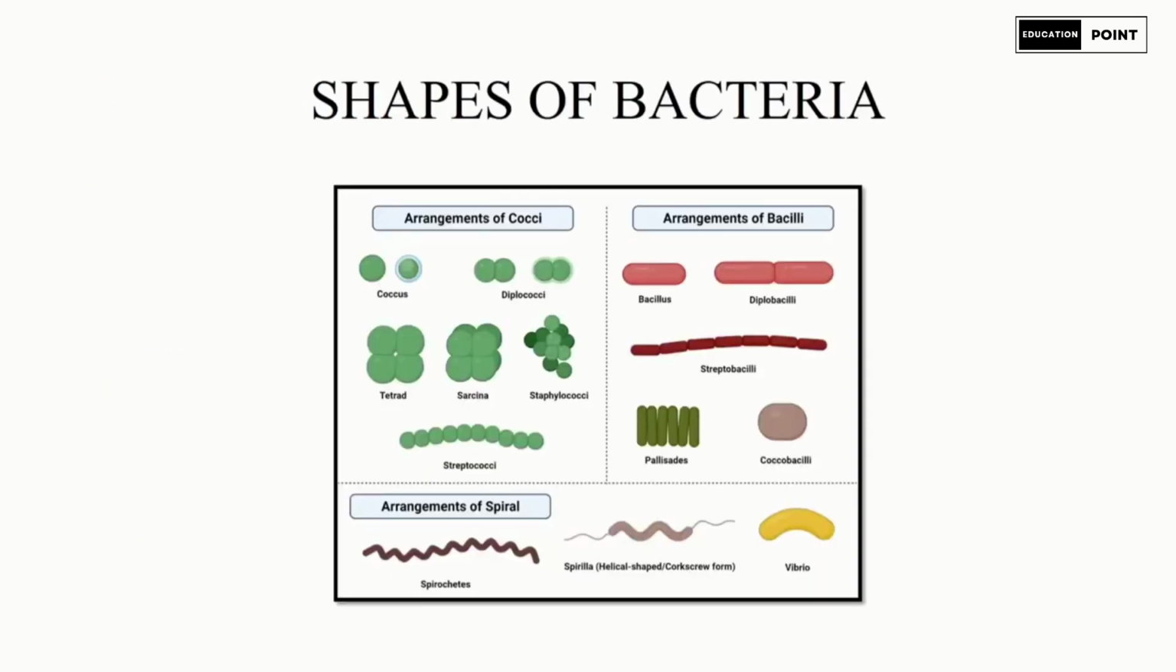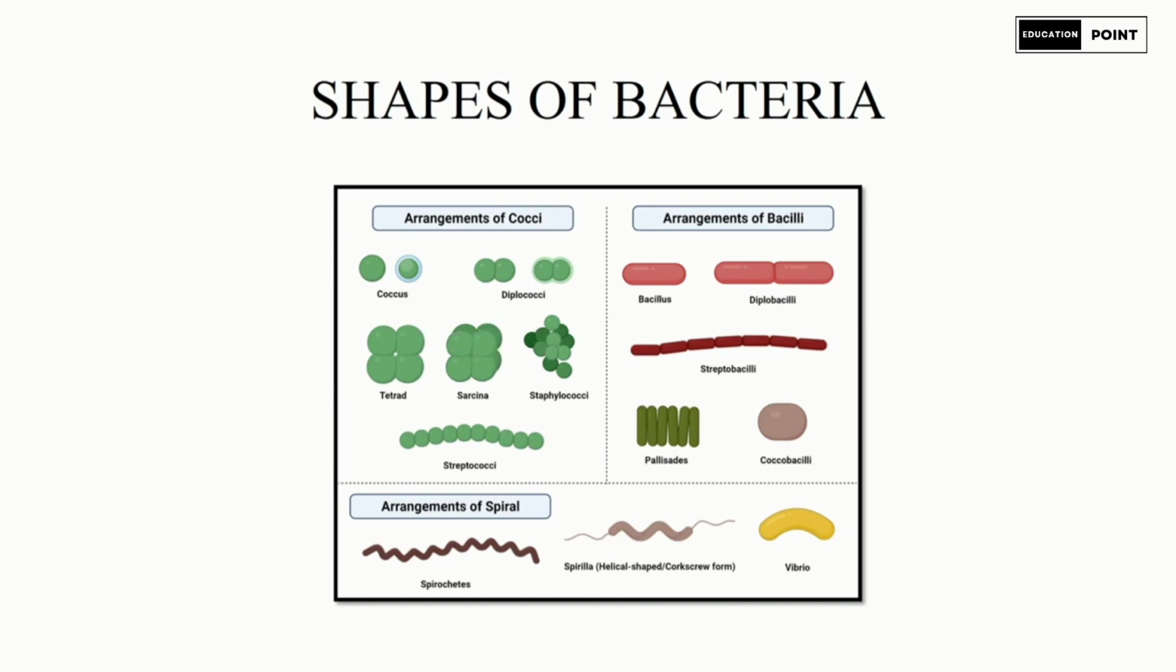As in this picture, you can see the arrangement of cocci, bacilli, and spiral. This is the single round shape, so it is termed coccus. If the cocci exist in pairs, it will be termed diplococci. If four cocci occur together, it will be termed tetrad. If eight or more exist together, it is termed sarcina. And as you can see, the cluster is termed staphylococci, and the chain is called streptococci.